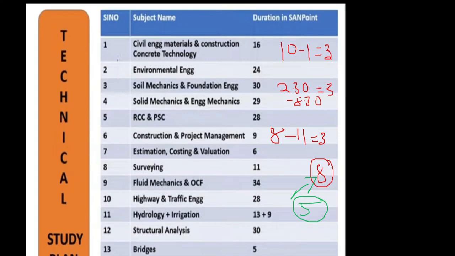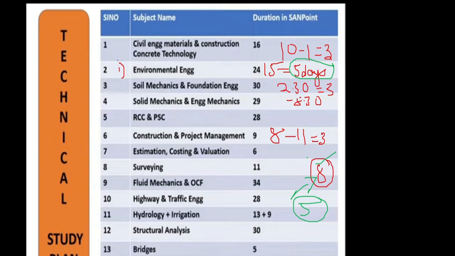So if you devote somewhere around 5 hours of preparation, then what you can do is, first, when I told you that you have to study environmental engineering, divide by 5 here. So 5 5s are 25. That means you are devoting 5 days to complete environmental engineering. Understand this very, very carefully. When you devote 5 days for environmental engineering, studying 8 hours per day, in 5 days you can complete environmental engineering completely.